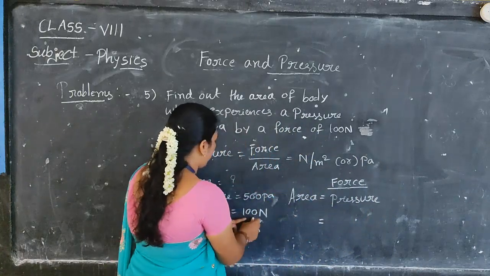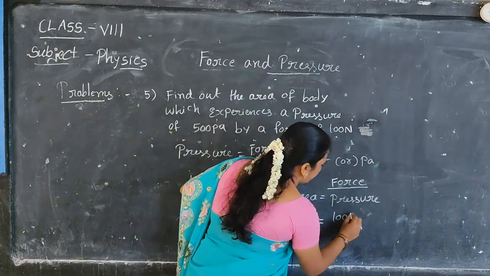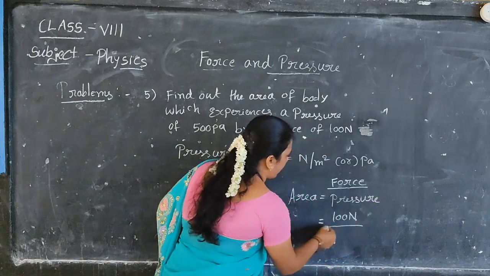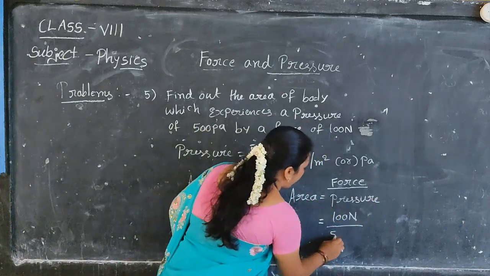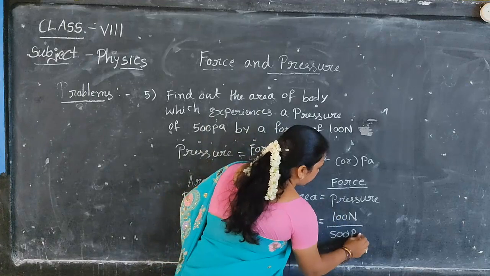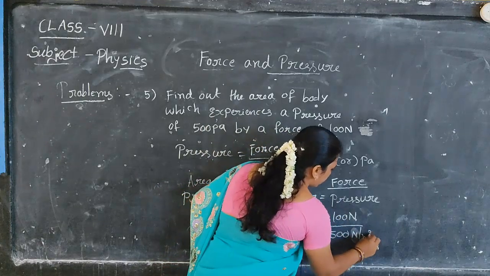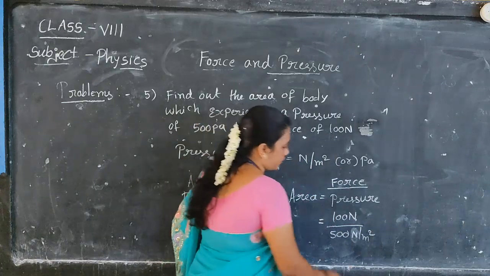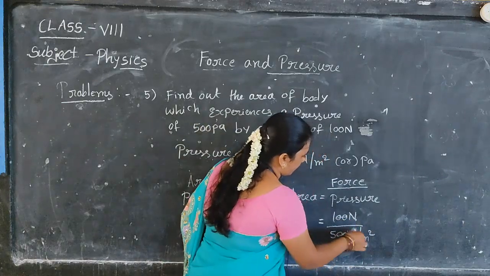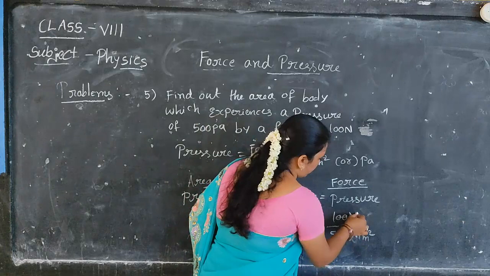What is the value for force? 100 newtons by pressure 500 Pascal, or we can write it as Newton per meter square. Okay. So two zeros cancel. Newton will go.